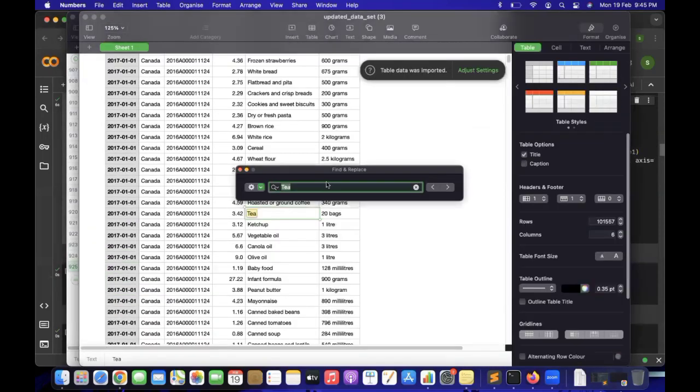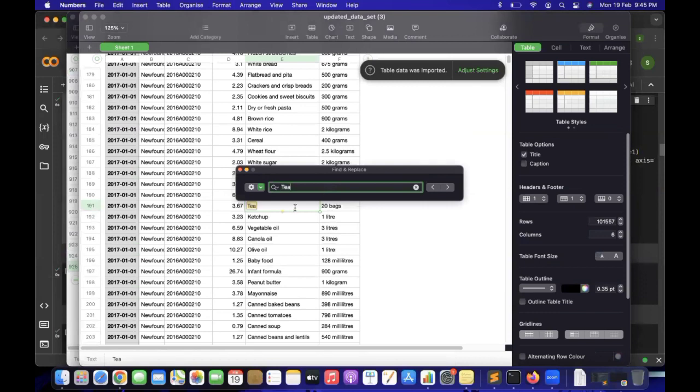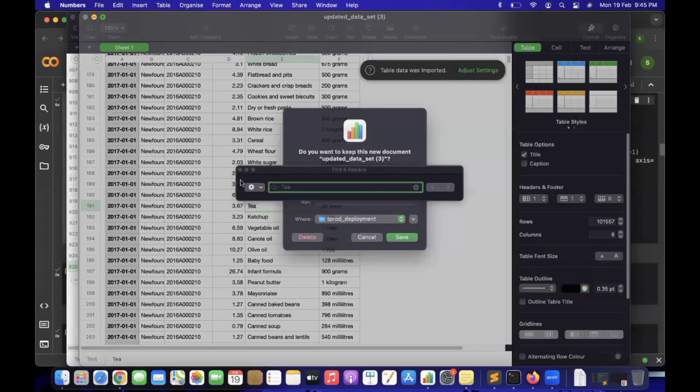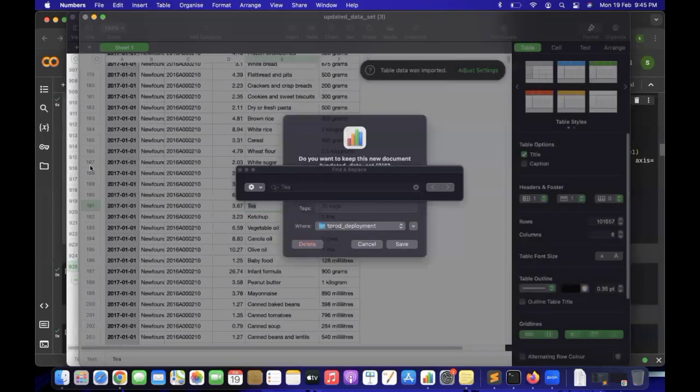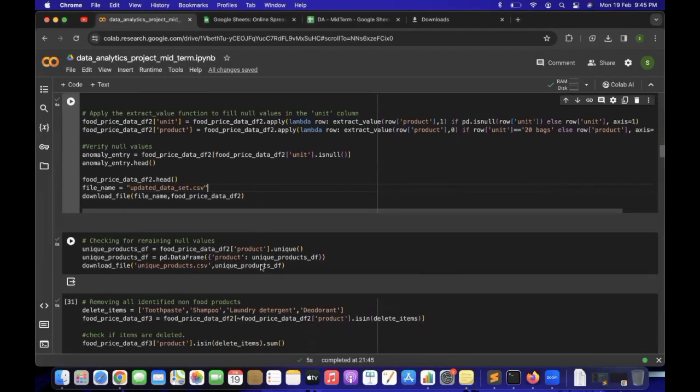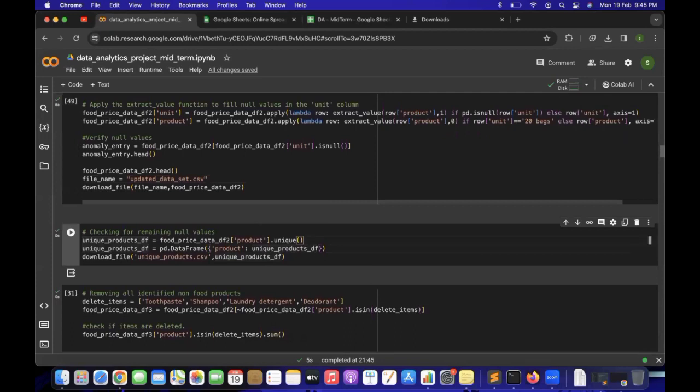Yeah. So as you can see, the product type and the unit are properly split out. So we are good with this cleansing activity. Now let's move on to the next code. In the next part, we're going to check on the products which have unique values in it. Let's run the code, and we got the unique products.